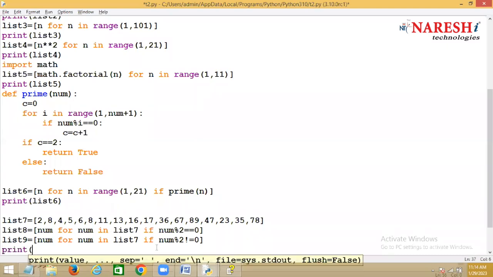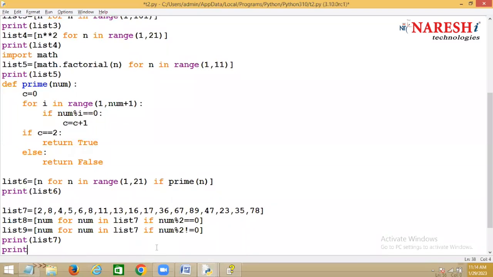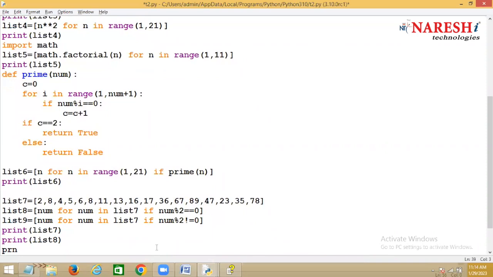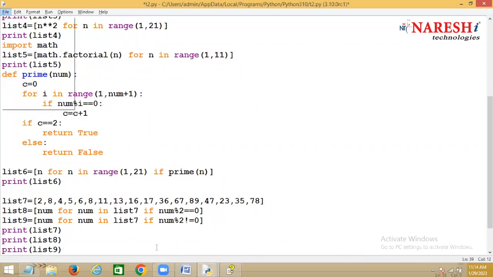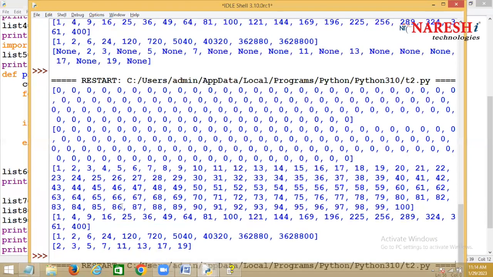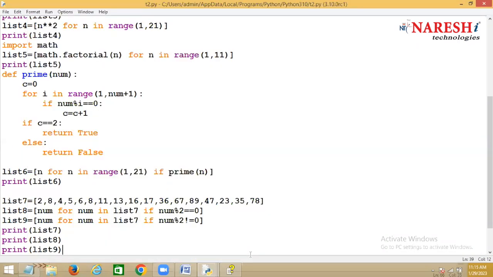So print list 7, print list 8, and print list 9. Now list 7 is the original list, list 8 is the even numbers list and list 9 is the odd numbers list. You can see this list has only even numbers and this one has only odd numbers.